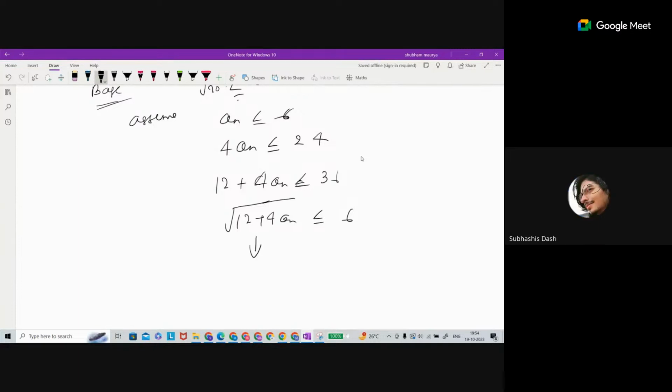And what is this term? This is a_{n+1}. So by induction, can we say that this is true for all n? Yes, sir. Now can we say that this is bounded above? Yes, this is now bounded above. So this is one way to prove it.